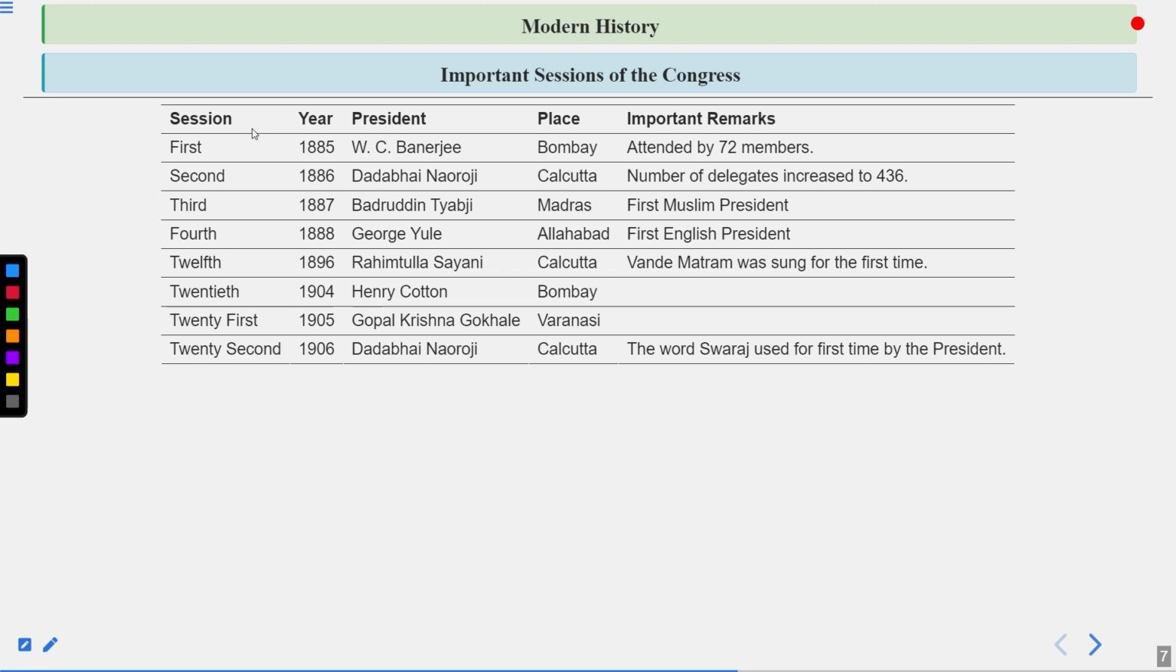Then comes the fourth session, very important, once again, 1888. And in that session, the president was George Yule.